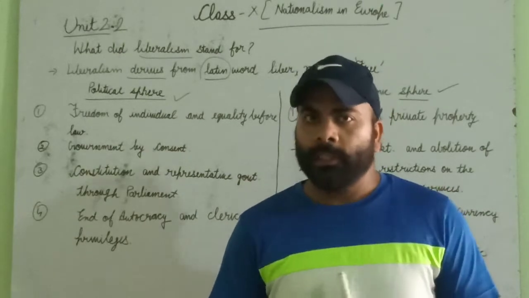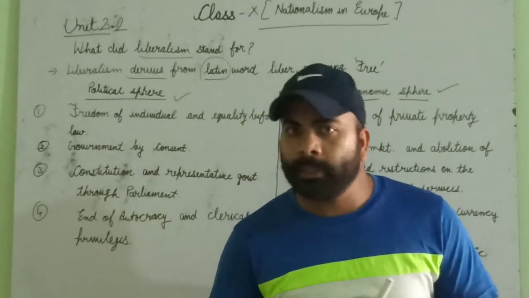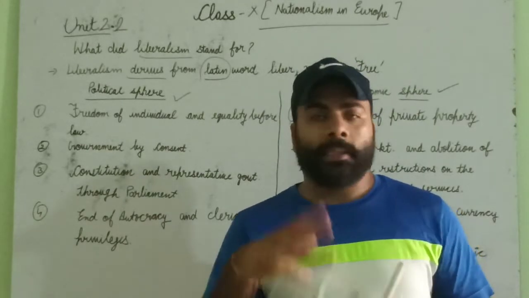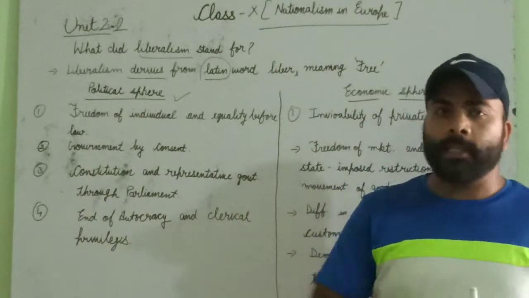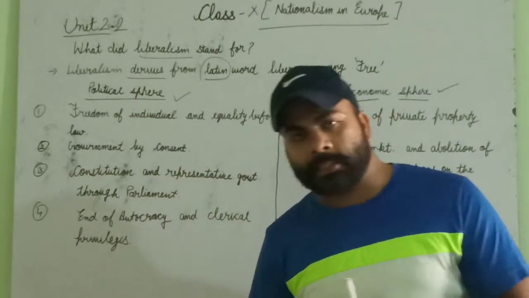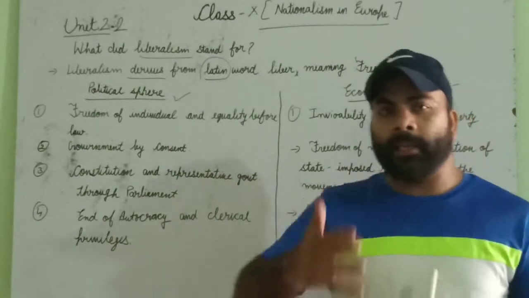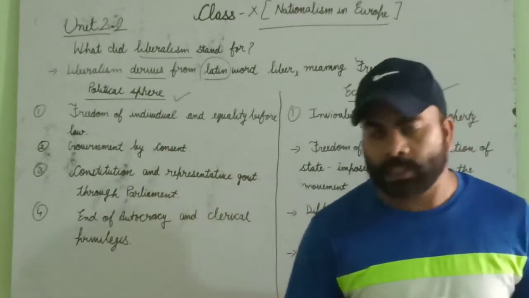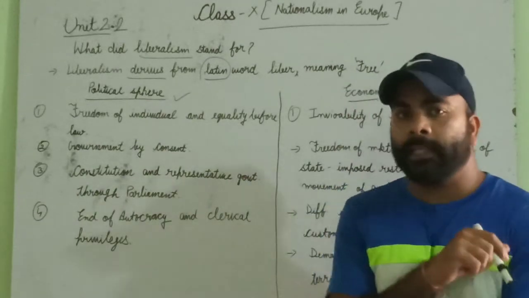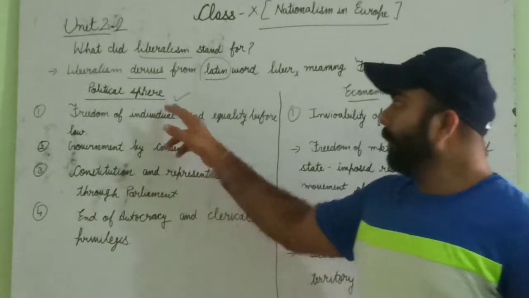What did they want? The middle class of France. Do you know who the middle class were? Three states were there: first state, second state, and third state. In the third state, some people started business and earned a lot of money. They were educated, and they raised their voice against the aristocracy, and they were known as the middle class. Right? So what did they want?